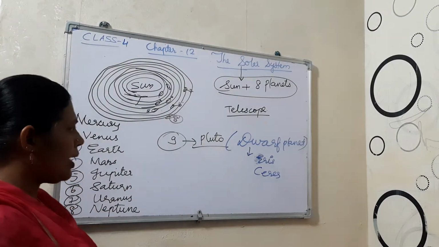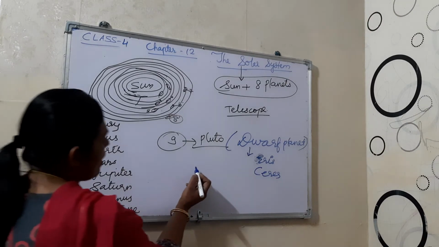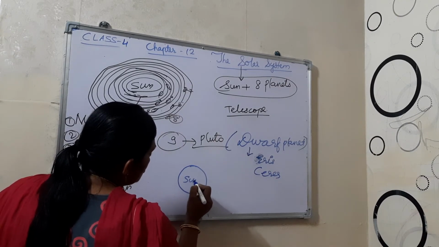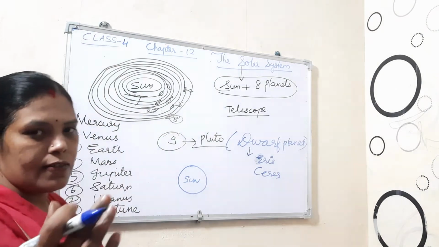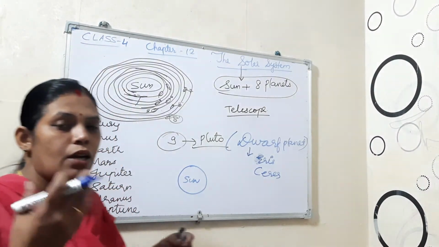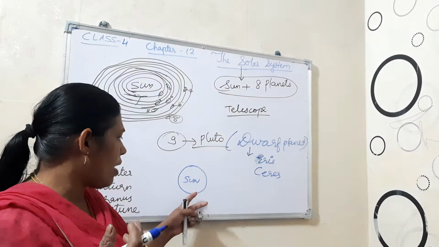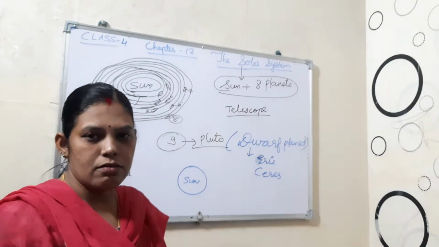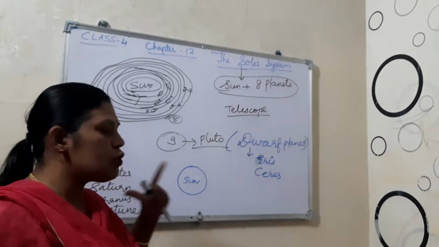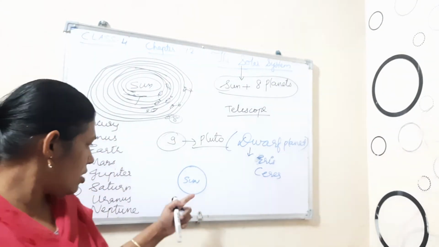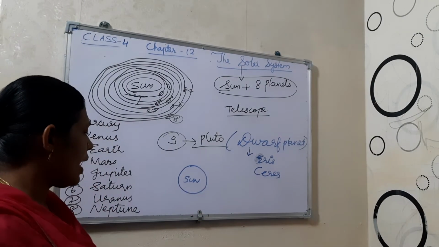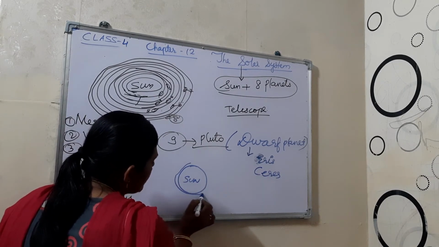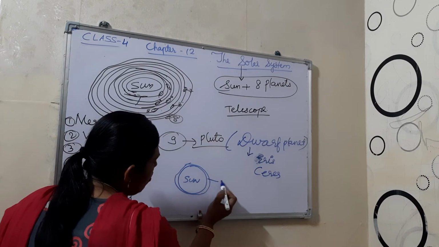Before that I will explain about the Sun. The Sun is a huge ball of gases, a huge burning ball of fire. It has an outside atmosphere, a thin layer passing around, known as the corona.